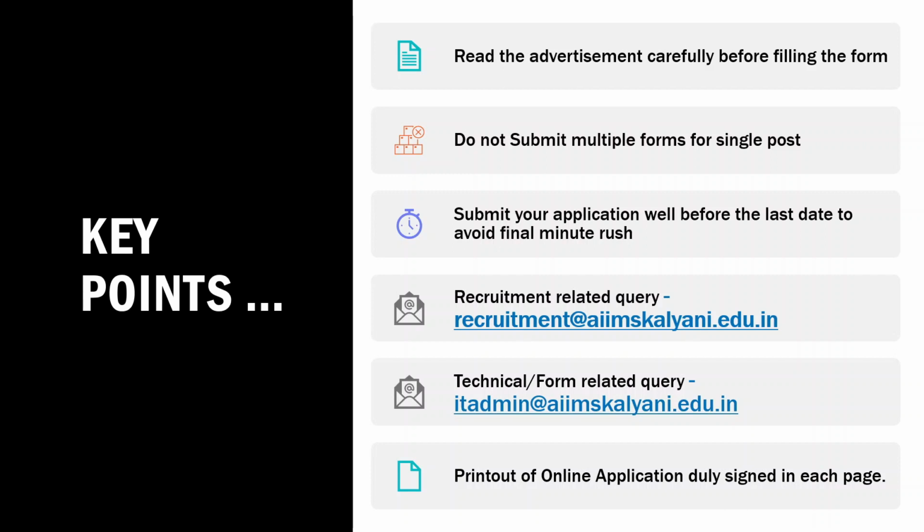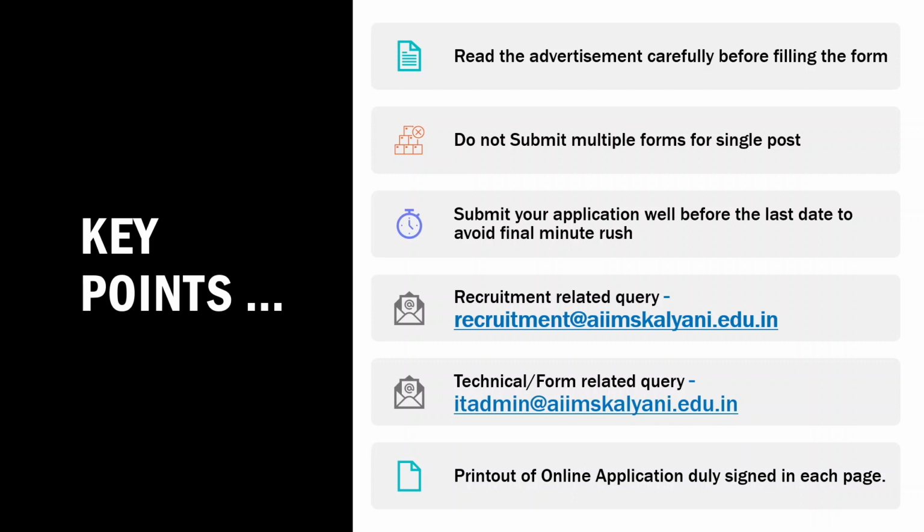You have to read the advertisement carefully before filling up the form. You have to check for your eligibility. You can check whether any kind of relaxation is applicable for you or not, like fee relaxation or age relaxation, things like that. And you should not submit multiple forms for a single post.